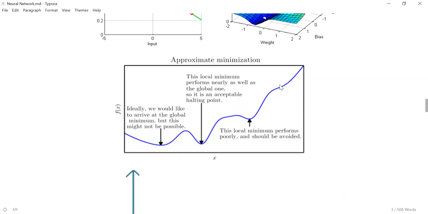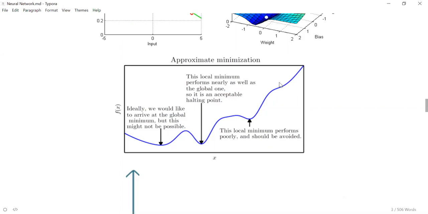So if you change the weights and your loss is increasing, like in this graph going up, you don't go in that direction. But if your loss is decreasing, you go in that direction. That is what we do. So the loss curve looks like this. You start from one point and change the weights and biases in such a way that you go to a better point, so your loss will be slowly decreasing. Your task is to come to the best point. The best point will be this. This is the place where we want to settle.